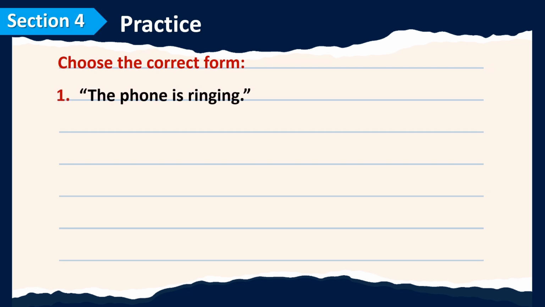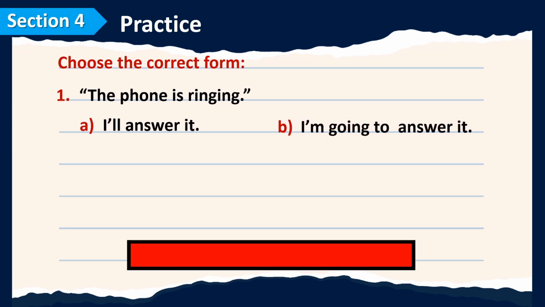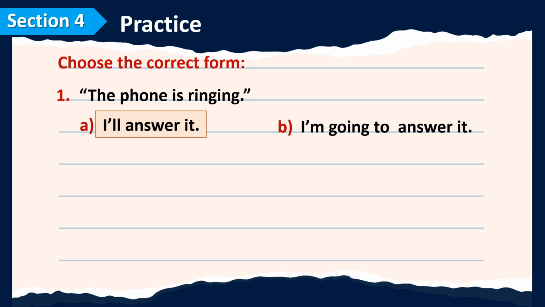Now let's practice the last section. I'll show you the situation and you choose the correct form. The first example. The phone is ringing. What would you say? I'll answer it. Or, I'm going to answer it. That's right. It's a decision at the moment of speaking.